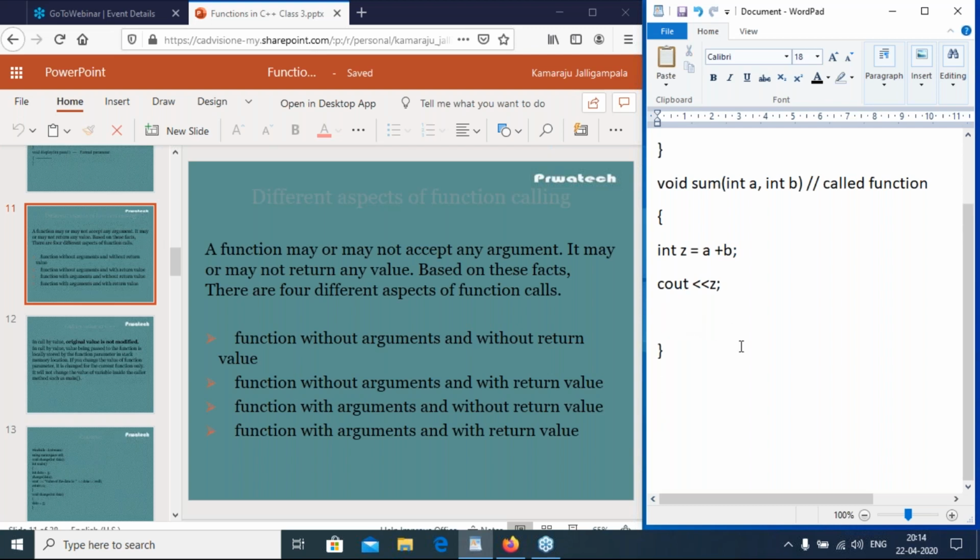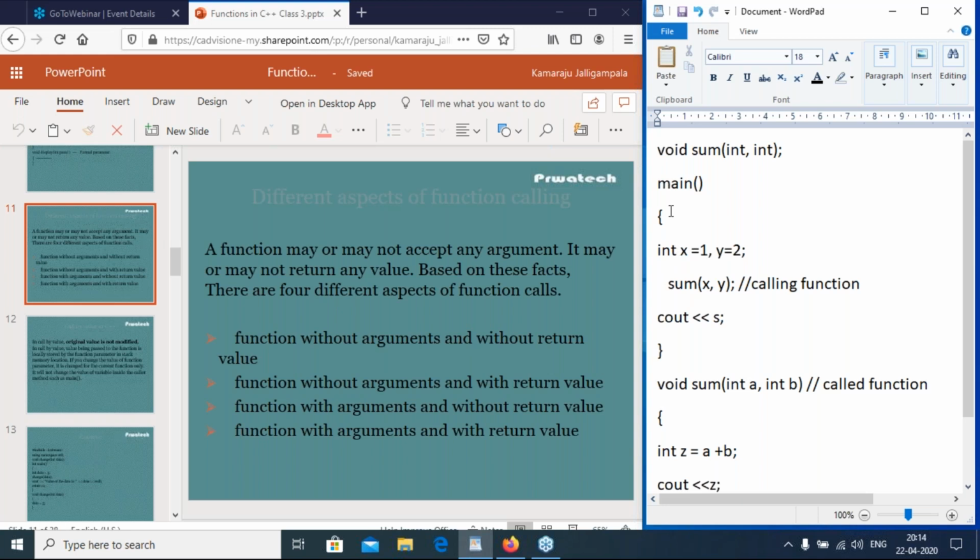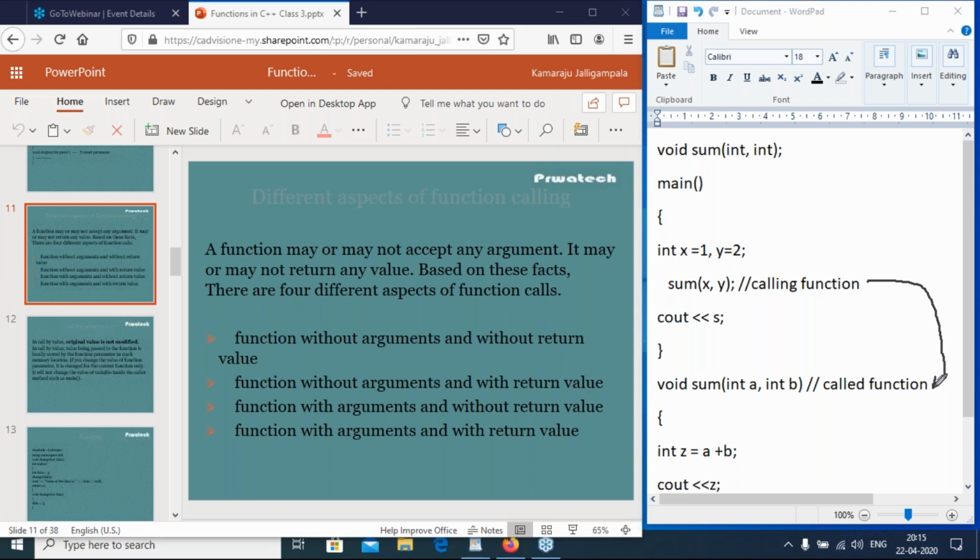Cout z. So program starts with the main. I have two local variables x equal to 1 and y equal to 2. Then the calling function sum of x comma y. Then go to called function.